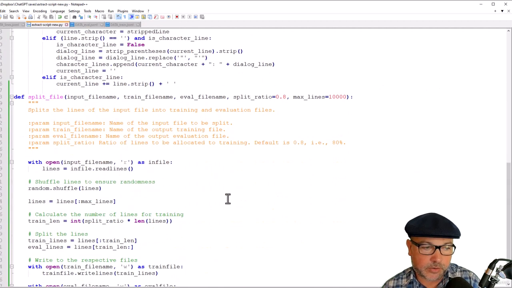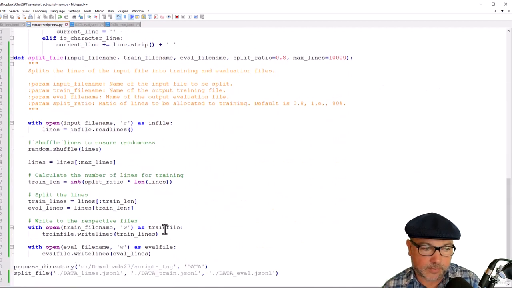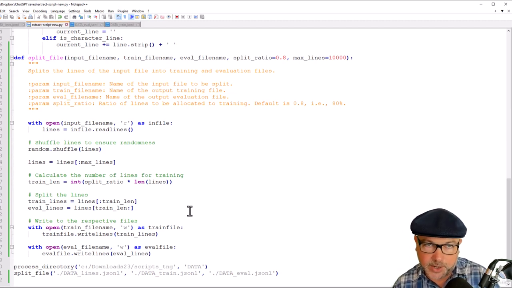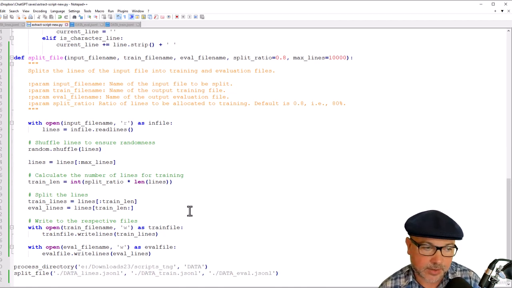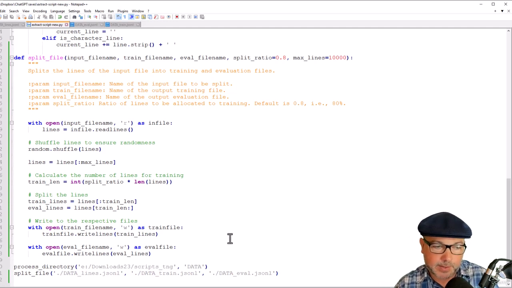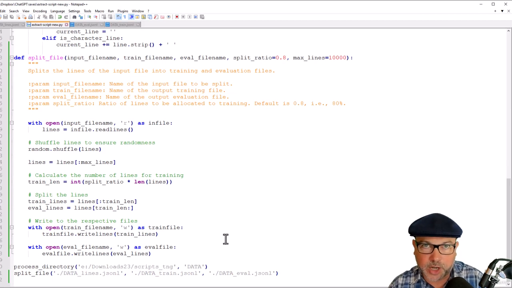Finally, we need to create train and evaluation files out of this. So we can actually give OpenAI both a training data set and an evaluation data set to measure its progress as it goes. As it's training or doing this fine tuning, it can check its results against what Data actually said to stuff it hadn't seen before and see how close it's getting to how Data really would have spoken. And that gives us some actual metrics and numbers we can use to say, yeah, this is actually doing a good job of simulating Data, as opposed to just going with subjective judgments, right?